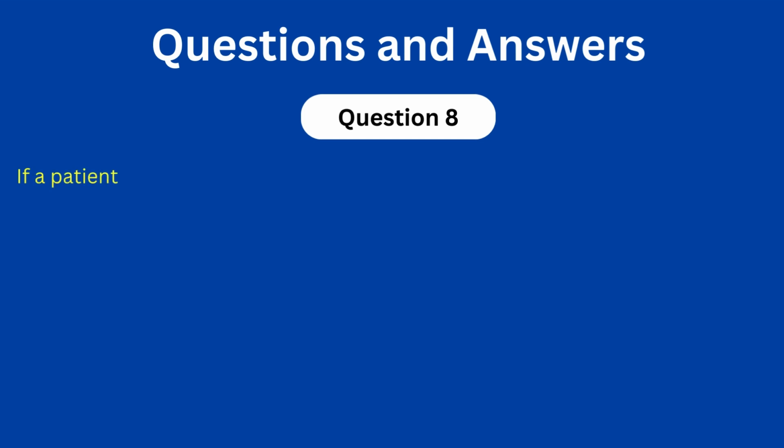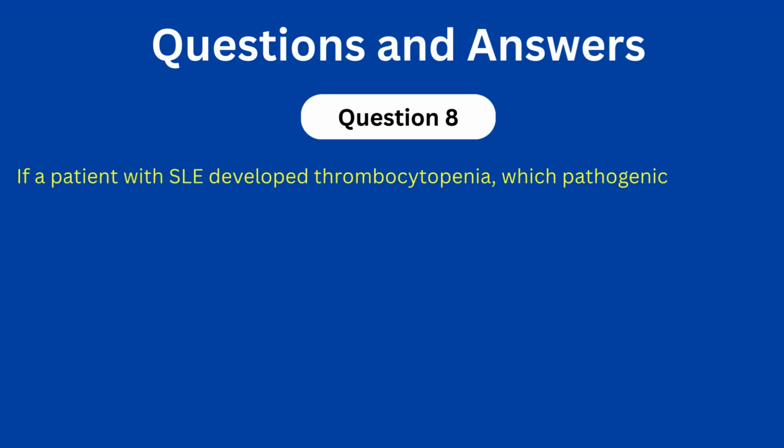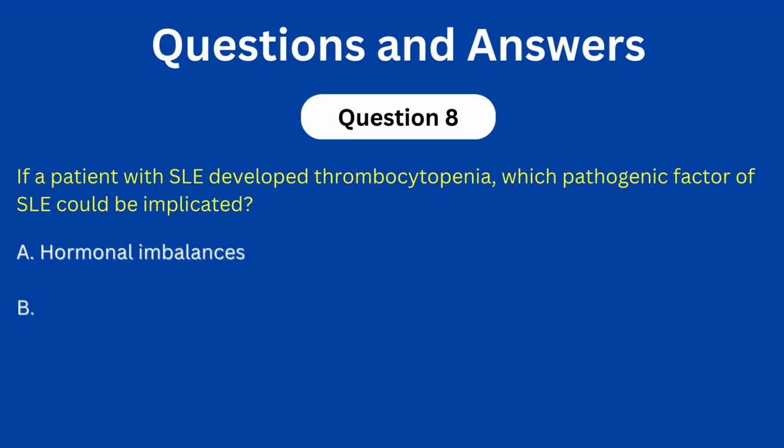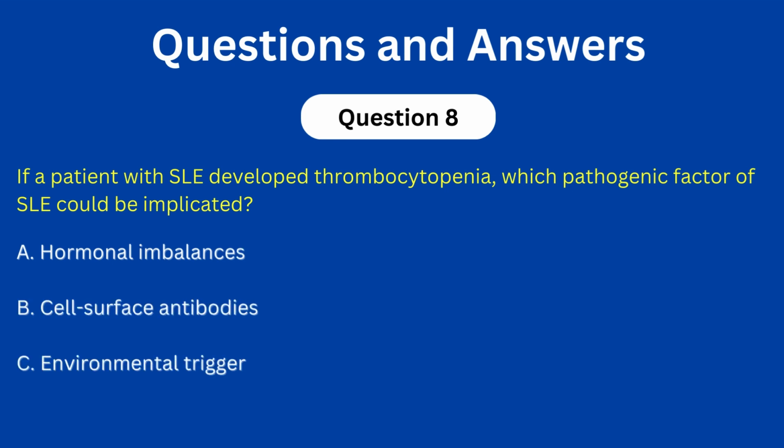Question number 8. If a patient with systemic lupus developed thrombocytopenia, which pathogenic factor of systemic lupus could be implicated? A. Hormonal imbalances. B. Cell surface antibodies. C. Environmental triggers. D. Genetic predisposition. The correct answer is B.